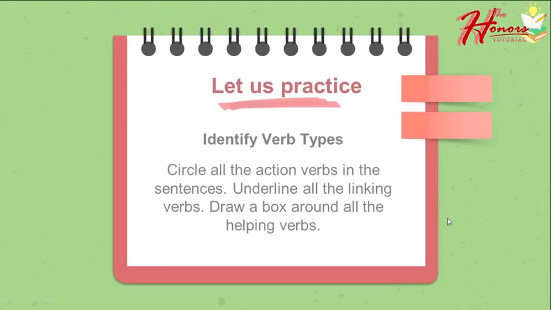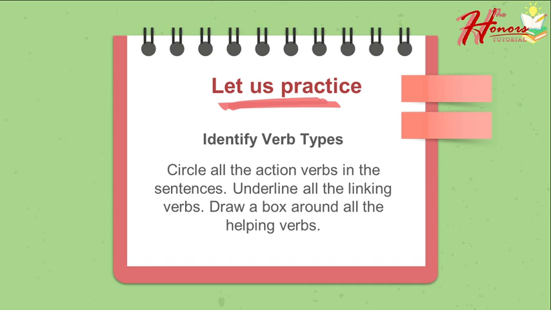Okay, very good. So now before we answer this, let's have first a quick review. When we say verb, it tells the mental, physical, and the state of being. And there are three different types of verb. The first one, we have the action verb, which tells what the subject is doing. The second one, we have the linking verb, which links the subject to the noun or to another adjective. And the third one is the helping verb, which helps the main verb or the action verb in the sentence. Do you now get it?